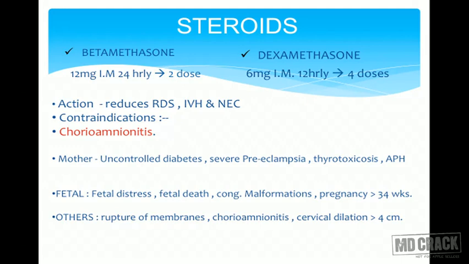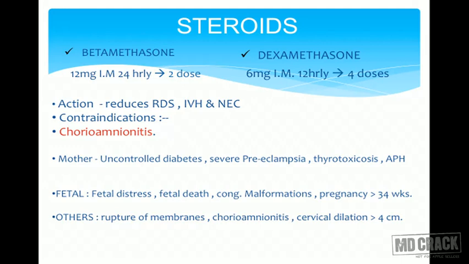Preeclampsia, if we have time, giving steroids would work. Fetal indications, like if there is acute fetal distress, we cannot keep waiting for steroids to act. In case of IUD, there is no indication. Congenital malformations, again we don't give steroids. Pregnancy more than 34 weeks, there is no indication for giving steroids. So from 34 to 37 weeks, we can avoid giving steroids.